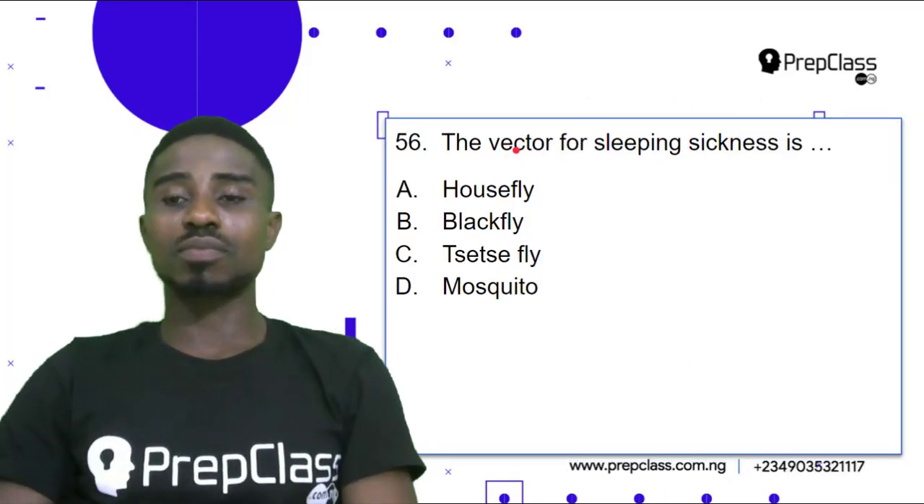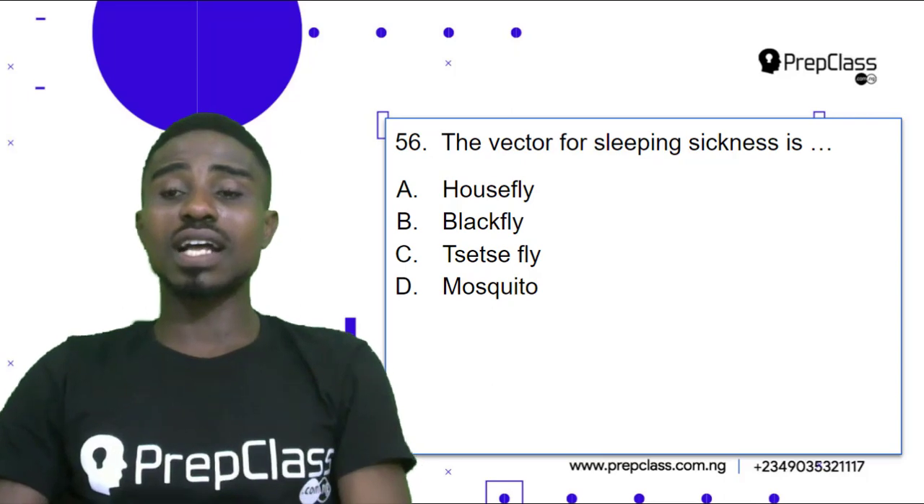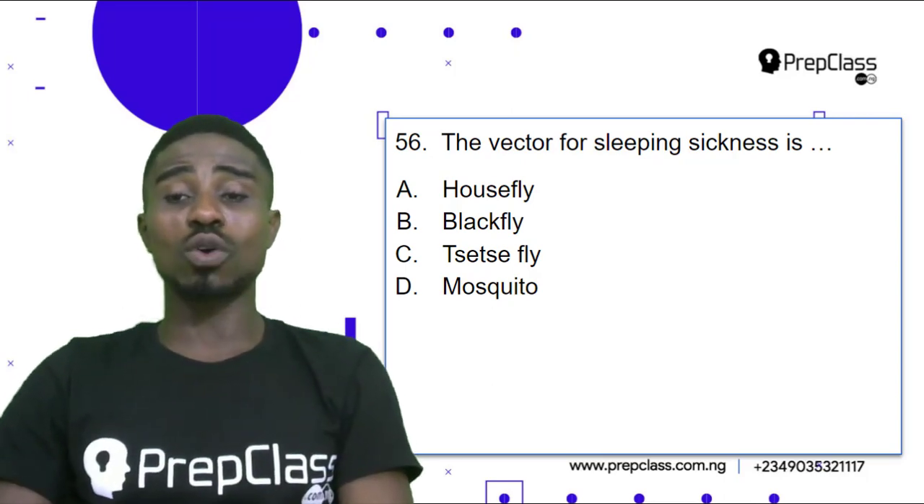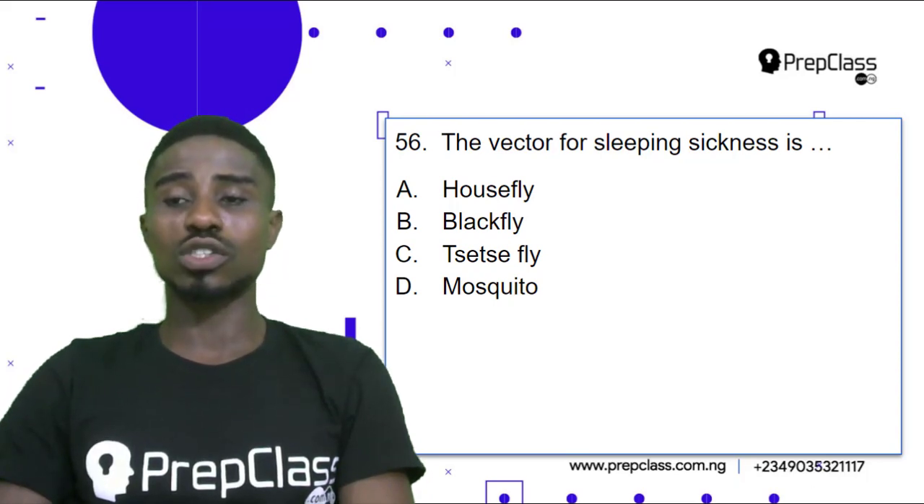Question 56. The vector for sleeping sickness is A. Housefly, B. Black fly, C. Tsetse, D. Mosquito. For us to carefully select the correct answer, we need to have an understanding of the question. Then we analyze all of the options and see which one best answers our question.